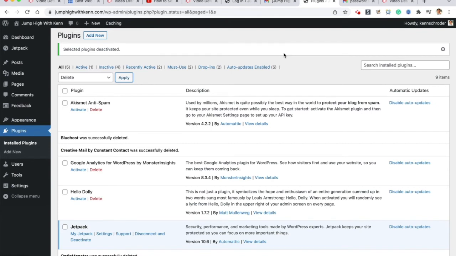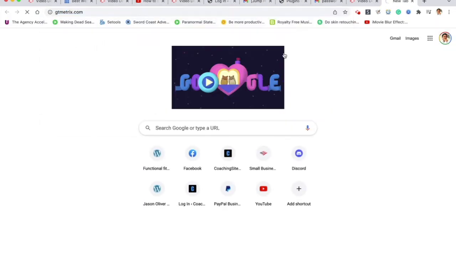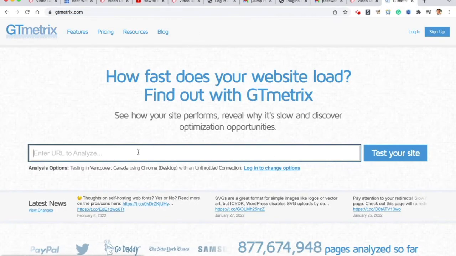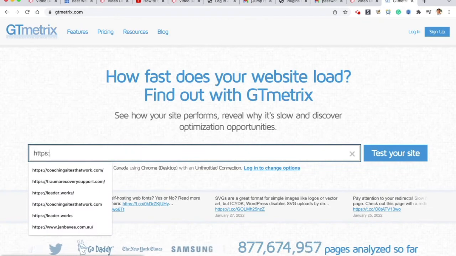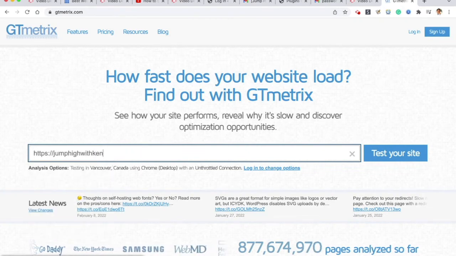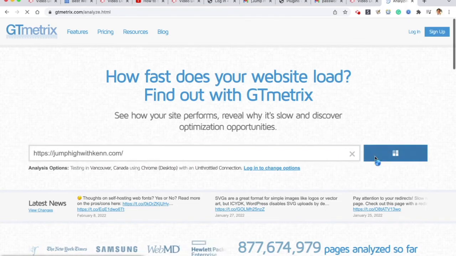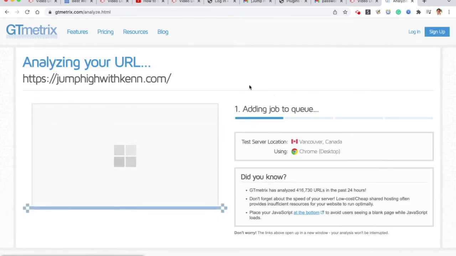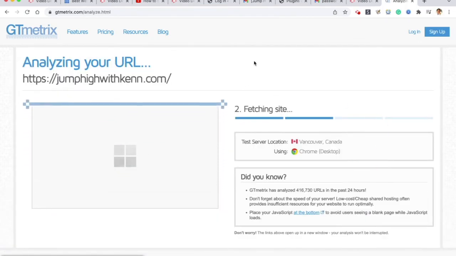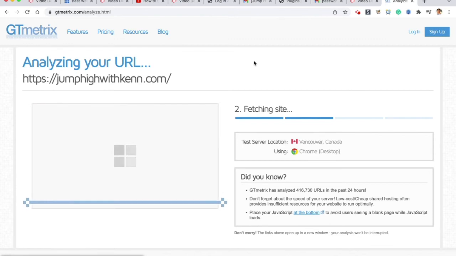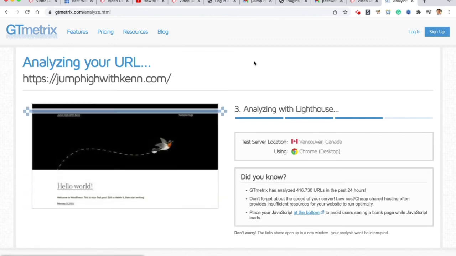Right now, your site is brand new, so nothing's really going to slow it down. It's going to run real fast. In fact, just for kicks, gtmetrics.com measures website speed. Let's chuck our site in there. Jumphighwithken.com. Let's just take a look at the speeds. This will test a bunch of other things as well, performance kind of stuff, which will probably make you go cross-eyed. But for now, let's just see how fast this site is. And any fresh setup of a site would be like lightning fast.